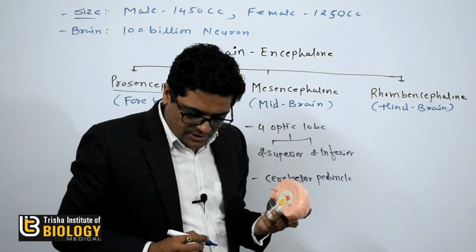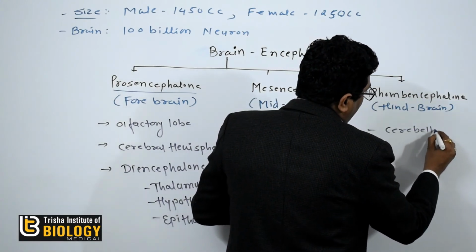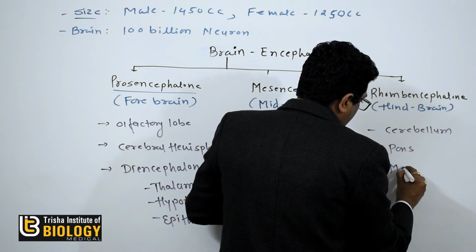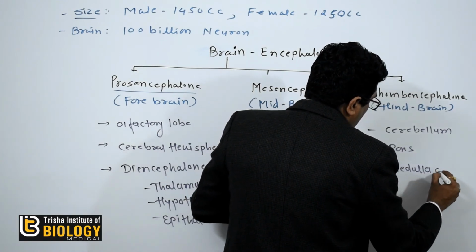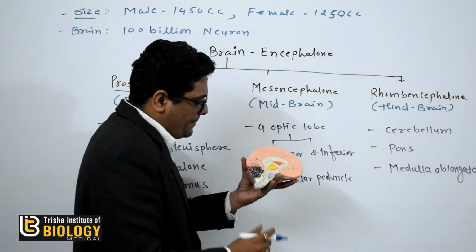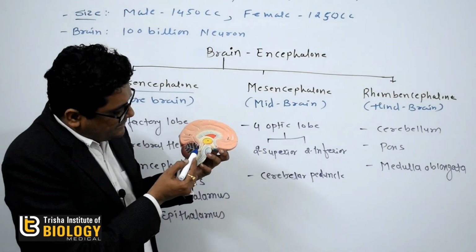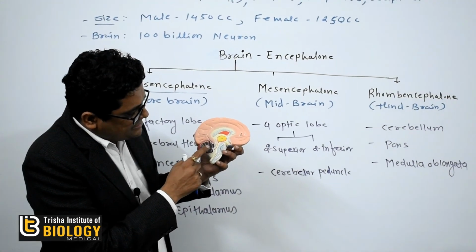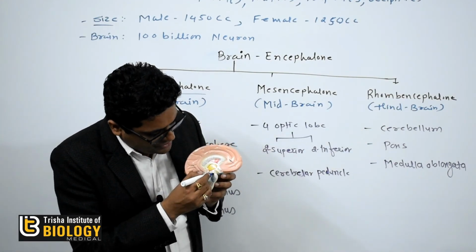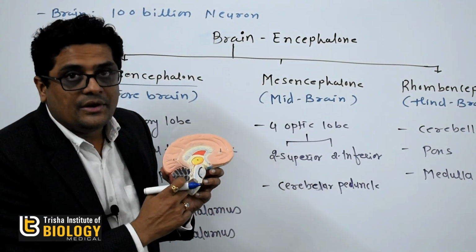And Rhombencephalon, the Rhombencephalon possesses three parts: cerebellum, then it has the pons and medulla oblongata. Okay, so यहाँ पर जो हिंड ब्रेन है, this part, this leaf-like structure is called the cerebellum. Then this portion is called the pons, and this is called the medulla oblongata.